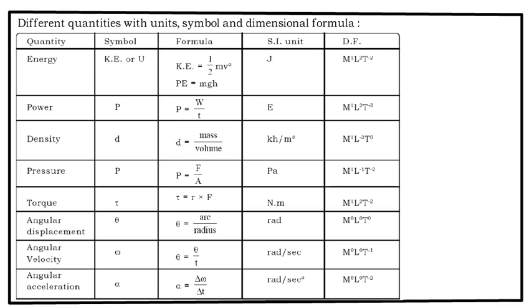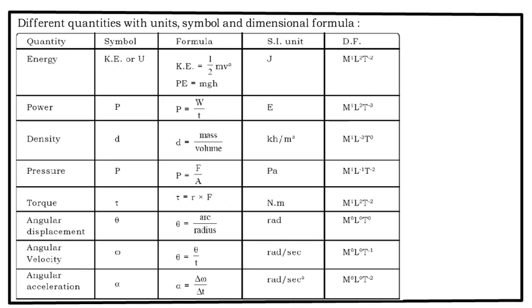Torque, tau, is equal to R into F. So whatever are the dimensions of force, multiply that by the radius, or the distance, that becomes M1 L2 T raised to minus 2. Angular displacement theta, it's arc upon radius, so that is radians. Now arc has a unit of meter and radius also has a unit of meter, so those two units get cancelled and I get angular displacement as M0 L0 T raised to 0.